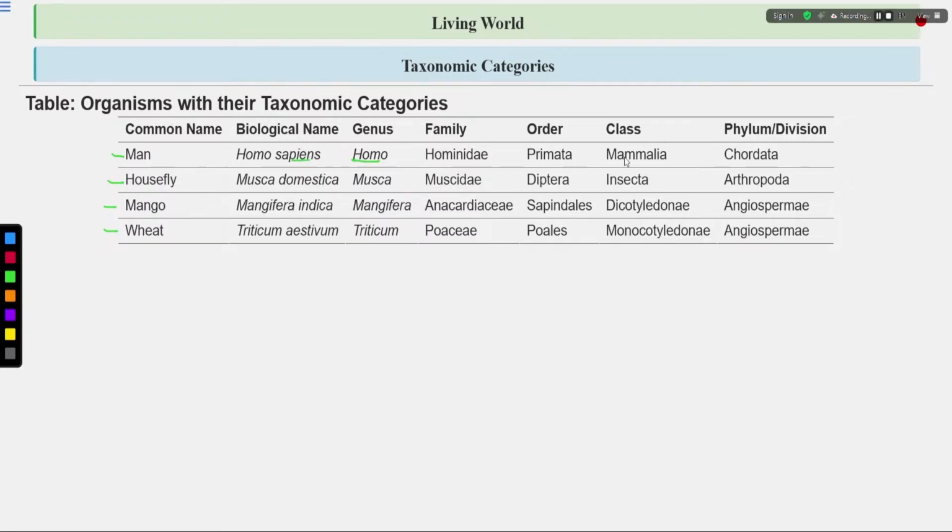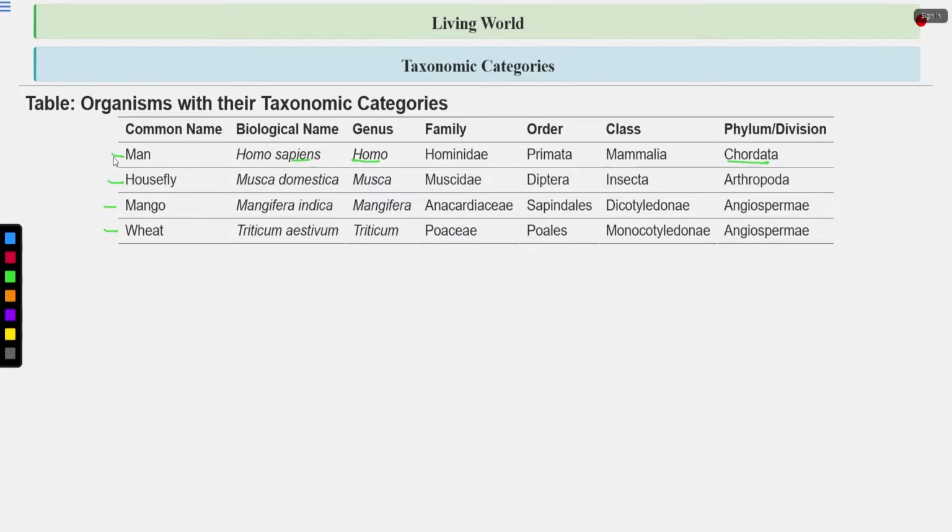Order is Primata. Class is Mammalia. And phylum is Chordata. You can get questions from this table also, where they will ask you about the order to which man or housefly belongs, or the genus or the family to which man, housefly, mango or wheat belongs.